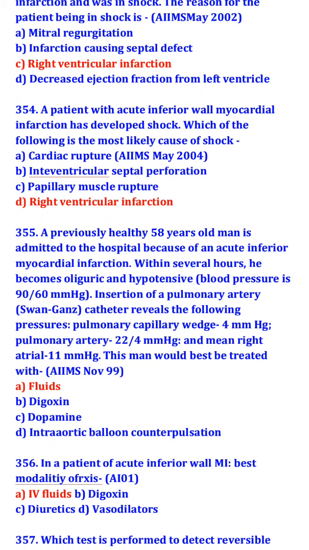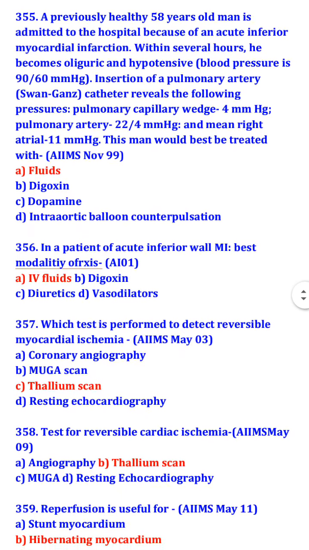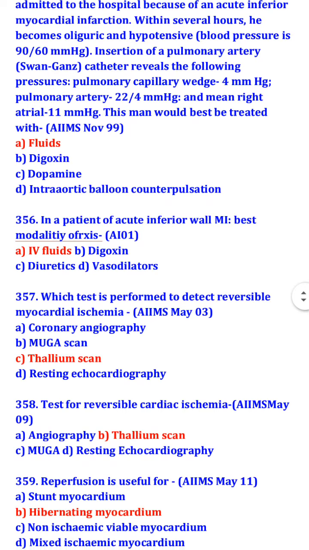A previously healthy 58-year-old man is admitted to the hospital because of an acute inferior myocardial infarction. Within several hours, he becomes oliguric and hypotensive. Blood pressure is 90 by 60 mm of mercury. Insertion of a pulmonary artery Swan-Ganz catheter reveals the following pressure: pulmonary capillary wedge 4 mm of mercury, pulmonary artery 22 by 4 mm of mercury, and mean right atrial 11 mm of mercury. This man would be best treated with fluids. In a patient of acute inferior wall MI, best modality of treatment is IV fluid.